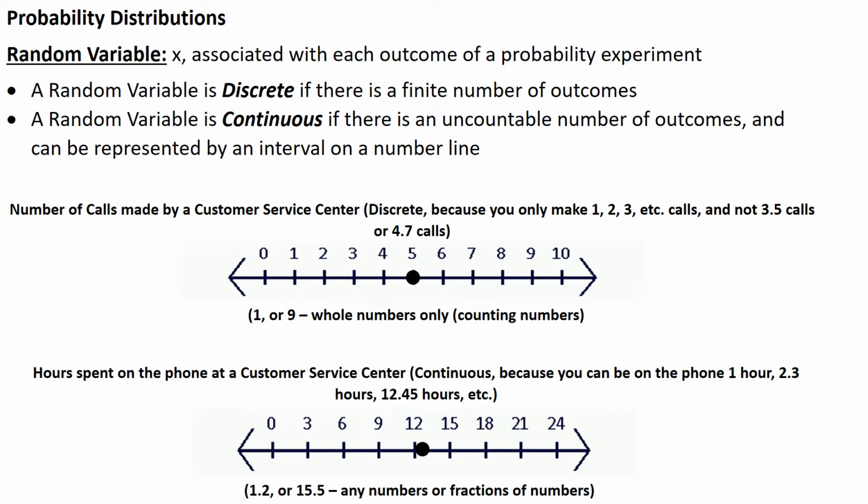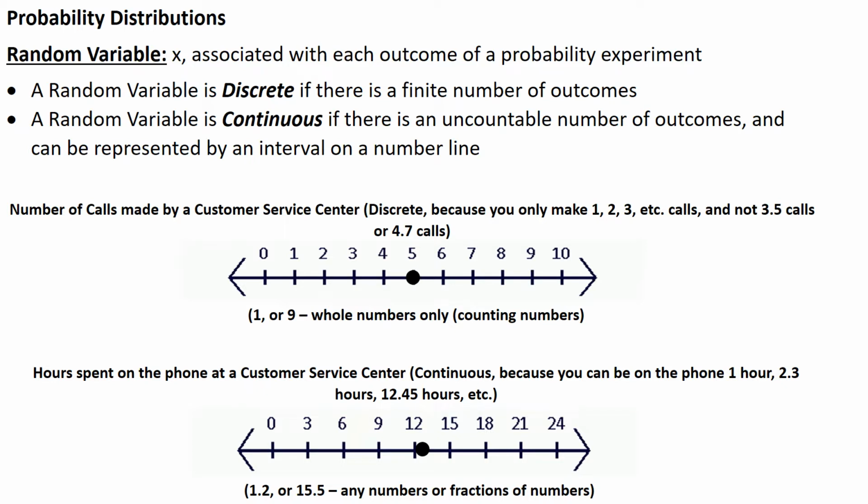Now, we'll use the terms discrete and continuous. A random variable is something as a result. We don't know what it's going to be. The variable is discrete if there's only a finite number of outcomes. For example, there are only 6 outcomes when rolling a die, a 1 through a 6. There are only 2 outcomes flipping a coin, heads or tails. So that is discrete.